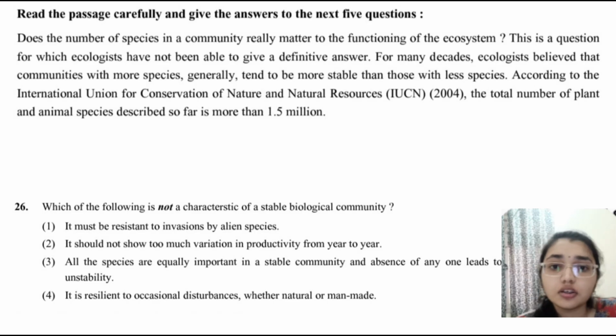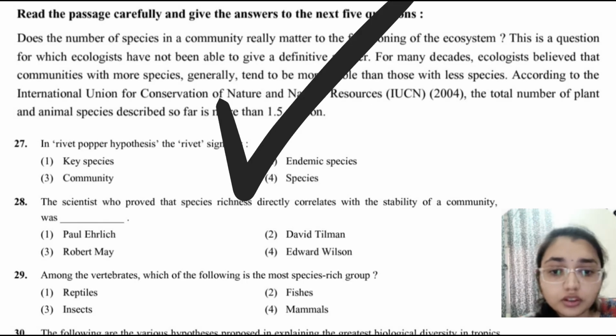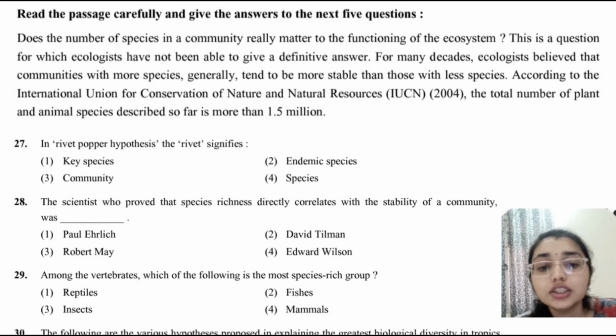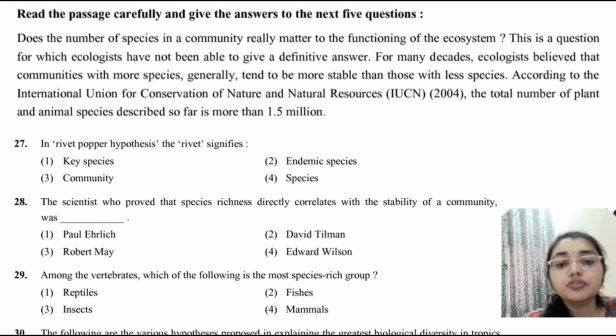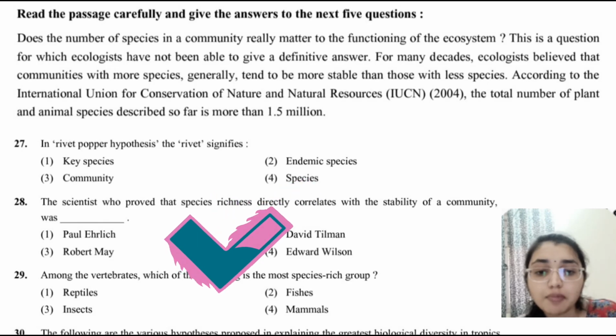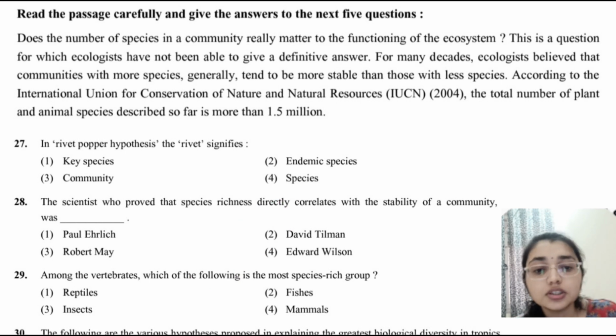Now moving on to the next question, in the Rivet Popper hypothesis, the rivet signifies the species. This is a Paul Ehrlich analogy where each species is a rivet holding the ecosystem together like an aeroplane. The scientist who proved that species richness is directly correlated with the stability of a community was David Tilman. Tilman's long-term experiments on grassland plots demonstrated this.